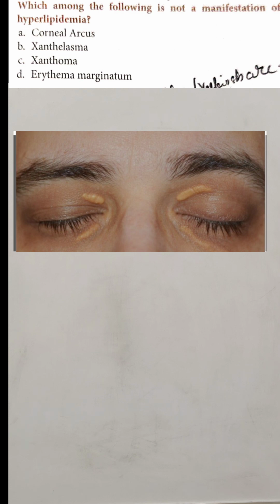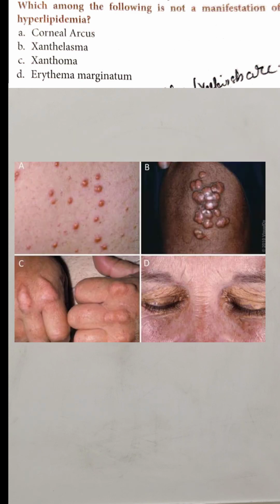Now xanthoma is whenever there is a deposition of cholesterol in any body part, in tendons, right? So this is the xanthoma. So now A, B, C are because of the excess amount of lipids, high amount of lipid के कारण हो रही हैं तीनों चीजें. But D is the erythema marginatum. You will see it mostly in rheumatic fever.